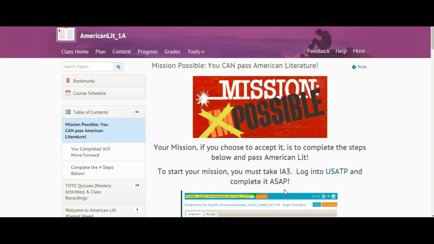I'll be grading every day. I'll be giving you feedback. We have 2 Mission Possible meetings this week. We have one on Monday morning at 10 o'clock, and we will have one on Friday morning at 11 o'clock. All right, so we can see where you are, what you need to do, and I can answer your questions.